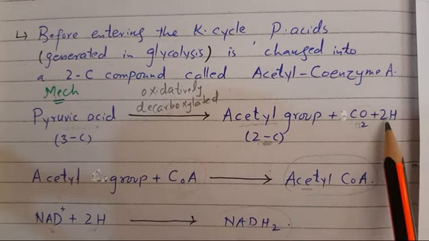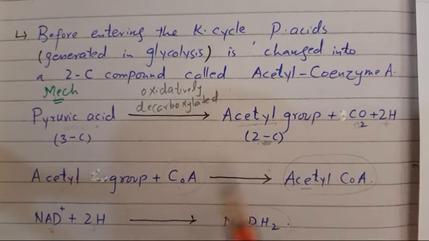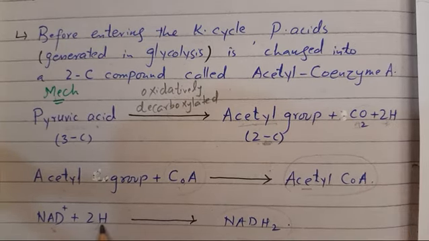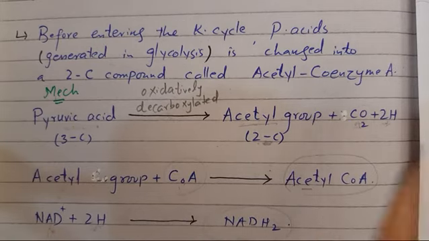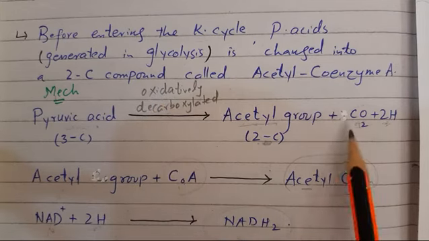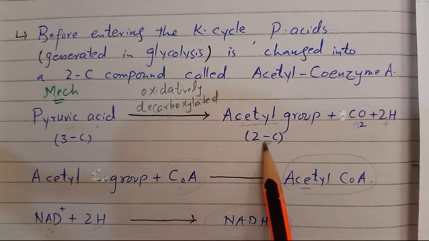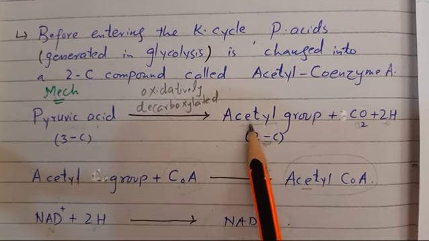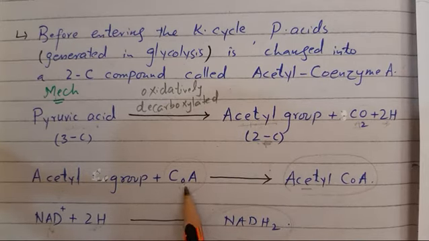Hydrogens are removed from it and taken up by NAD, which is reduced into NADH2, right? While carbon dioxide is removed, so the pyruvic acid is changed into a 2-carbon molecule called the acetyl group, which then attaches with coenzyme A.